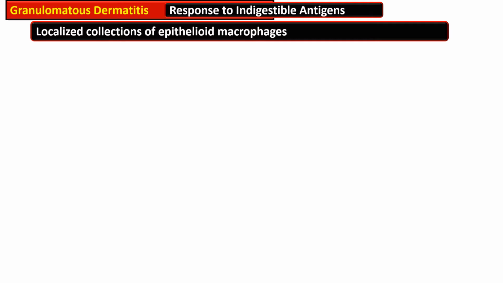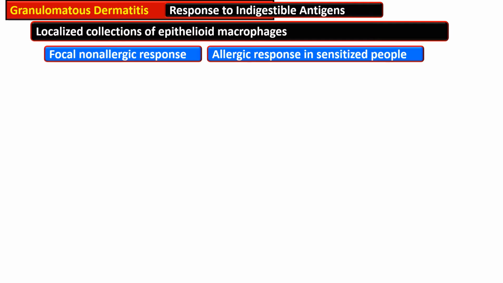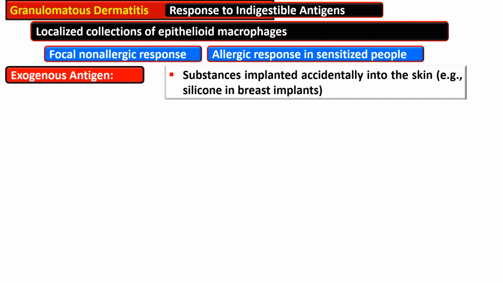Granulomatous dermatitis is a response to indigestible antigen, and it is characterized by a localized collection of epithelioid macrophages. There can be a focal non-allergic response or an allergic response in the sensitized person. The antigen can be exogenous or endogenous.